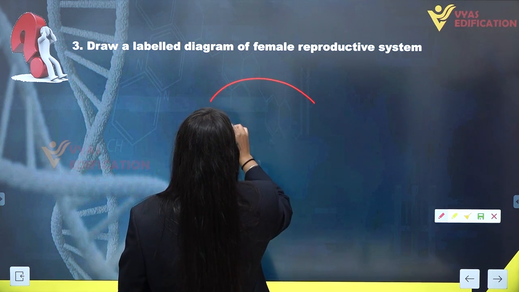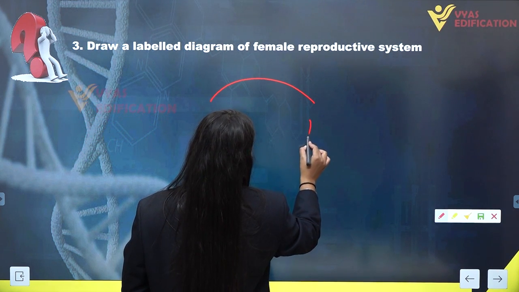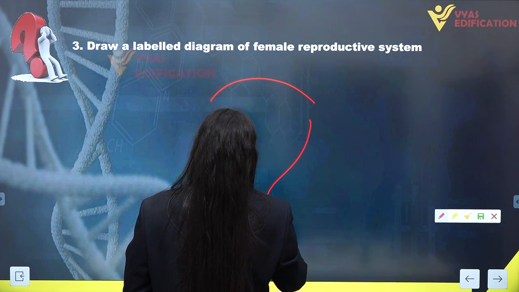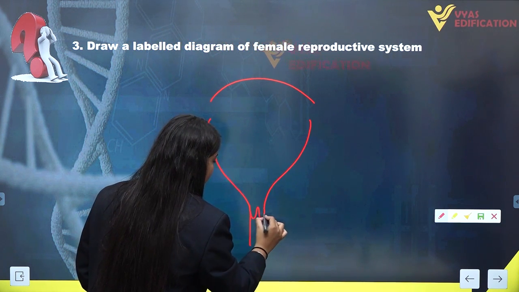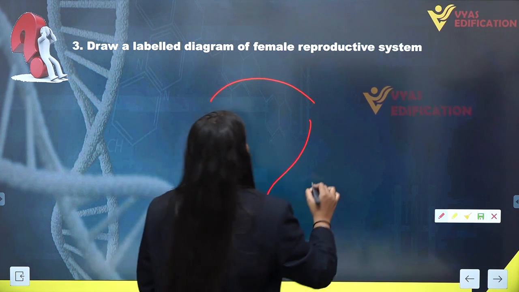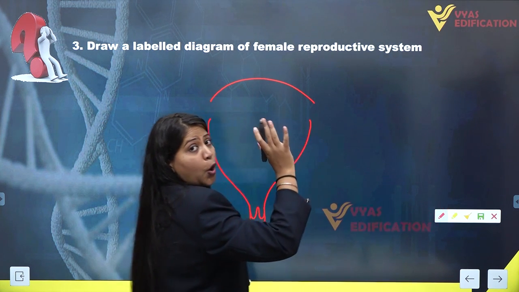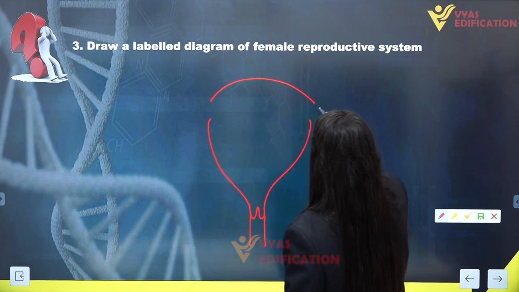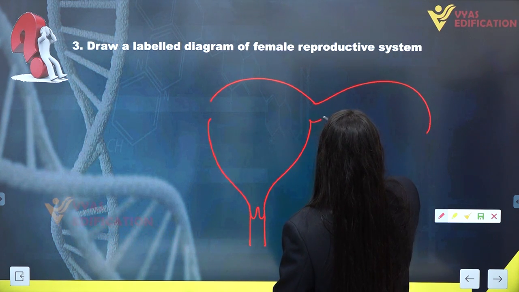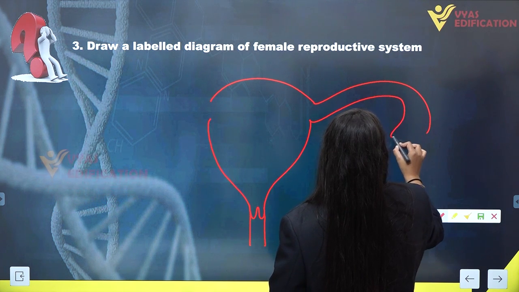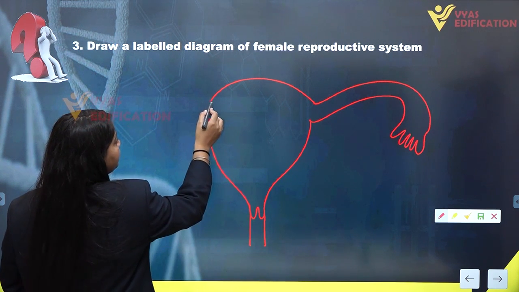This is the uterus, which is inverted pear shaped. This is the cervix, and finally we have the vaginal canal. Now this swollen portion you can see is the fundus of the uterus. From here a fallopian tube arises like this, with finger-like projections at the end of the fallopian tubes.